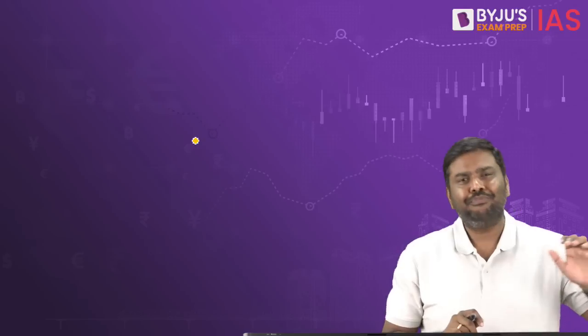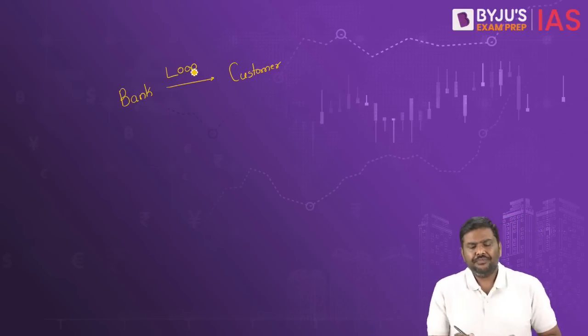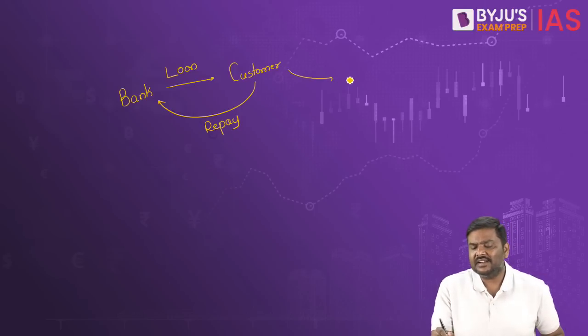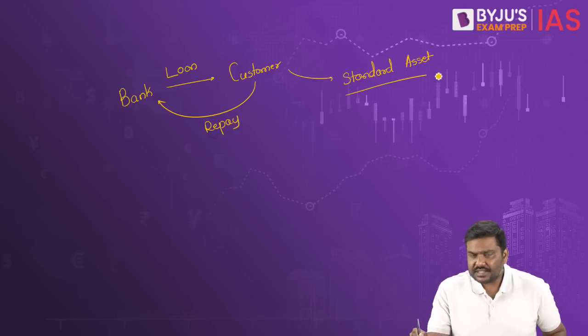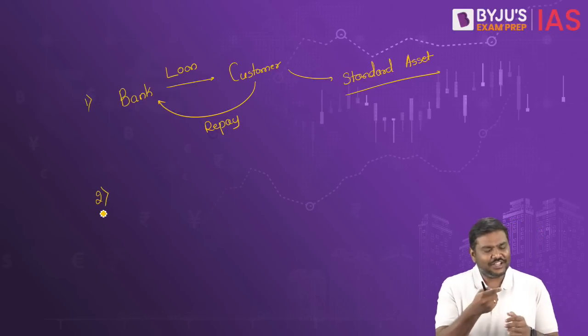Let's try and understand. Let's start with the basics here. Imagine here is a bank. The bank will provide a loan to a customer. And if the customer repays the loan promptly, then this is referred to as a standard asset. Now, this is point number one. Point number two, same example with a slight change.